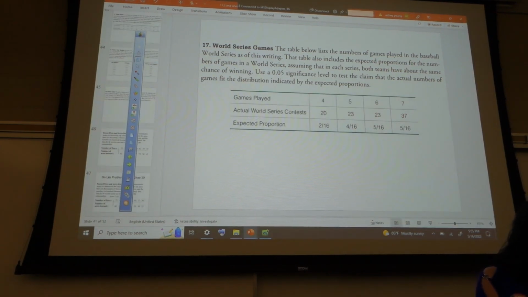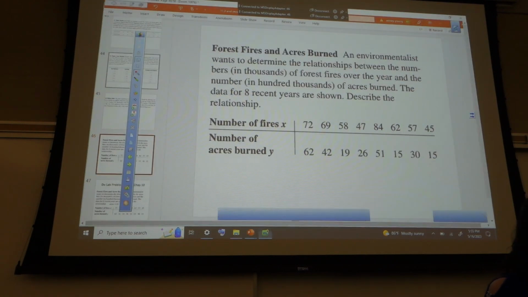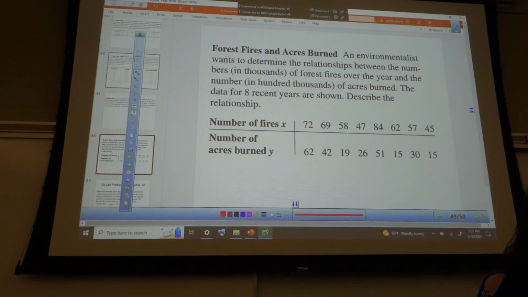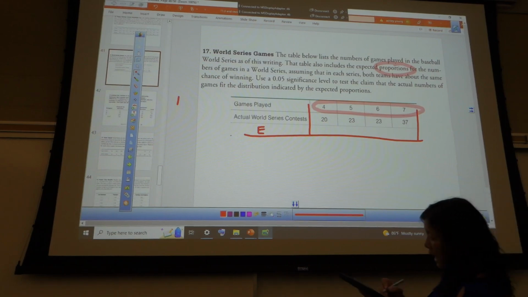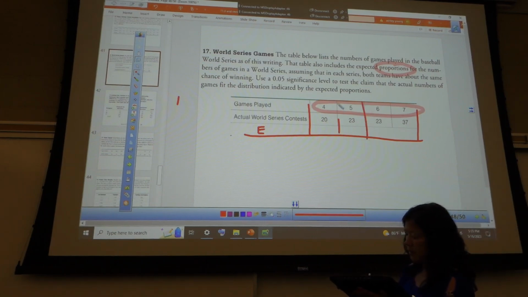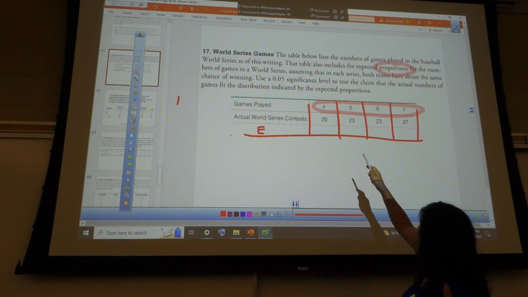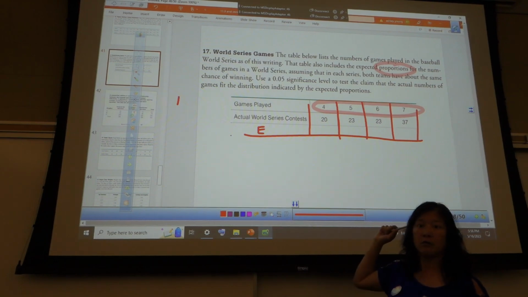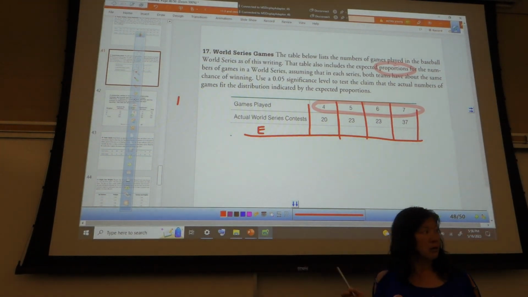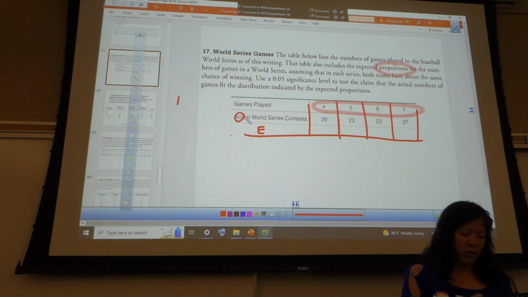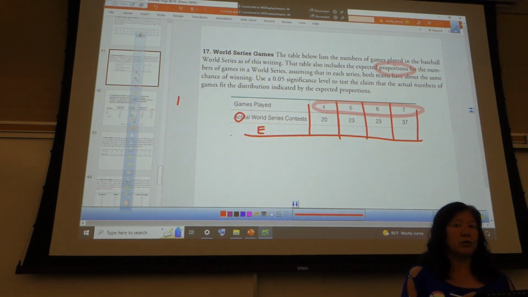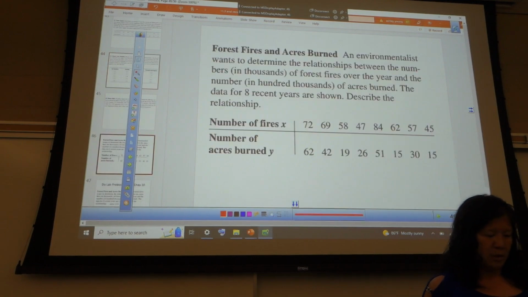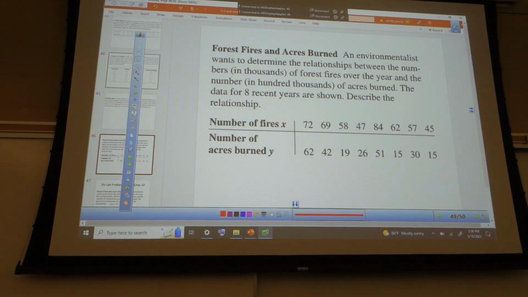All right, we got one more. I'll give you 20 seconds on that one. Should I talk about this more? So you have to compute the expecteds. I'll give you the categories, I'll give you the observeds, and you have to figure out what the expecteds are. Everybody kind of following that? I'll call it observed, I won't call it actual. I'll use the word observed. Okay, all right, so this one, 5 seconds. Check in with your neighbors.